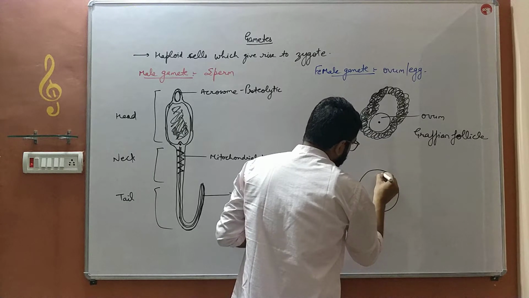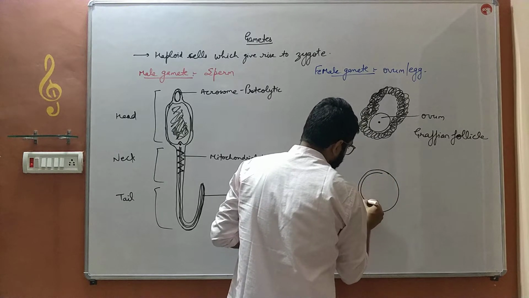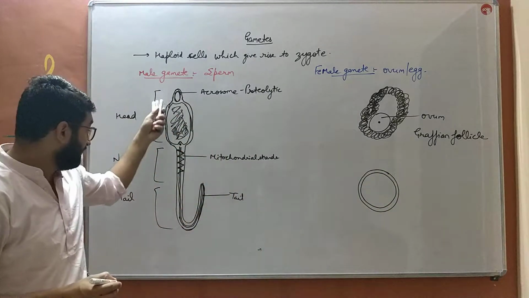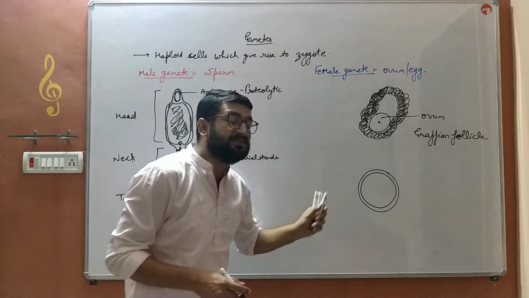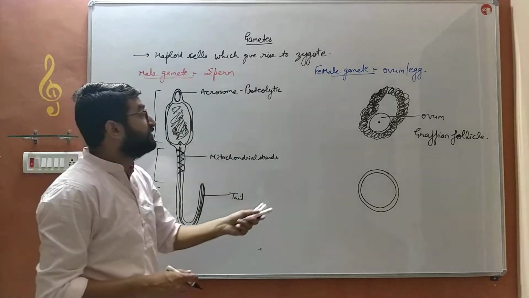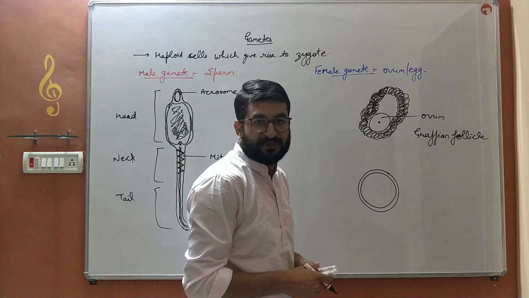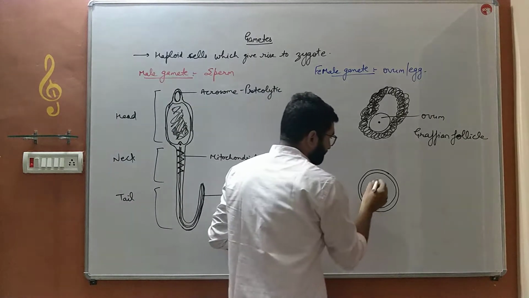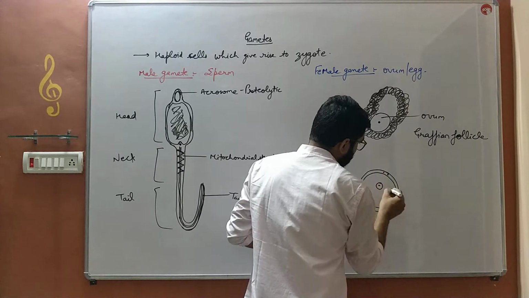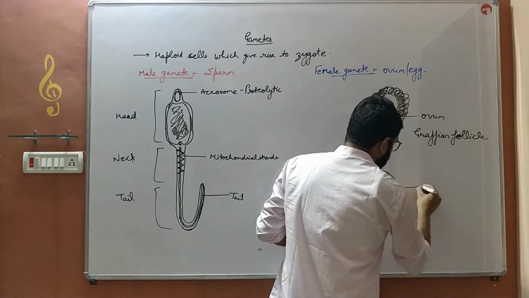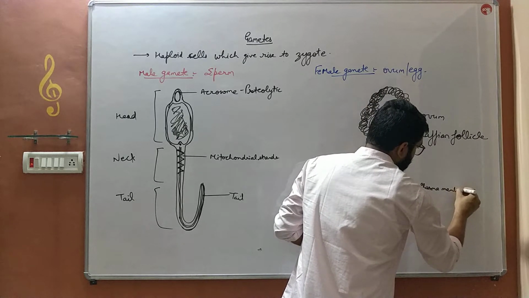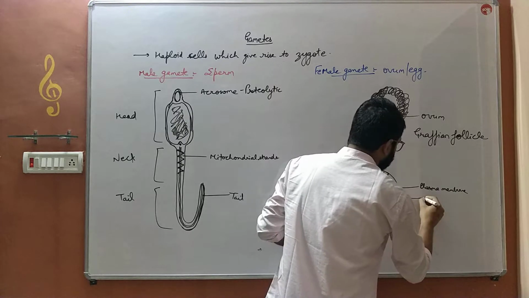And ovum is a spherical structure. That is the difference between the sperm and ovum. Sperm is an elongated cell, whereas ovum is a spherical structure. Sperm is motile, whereas ovum is non-motile. It cannot move on its own. This is the plasma membrane. Inside it has a nucleus,